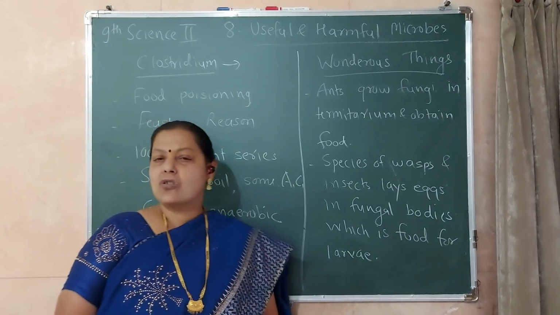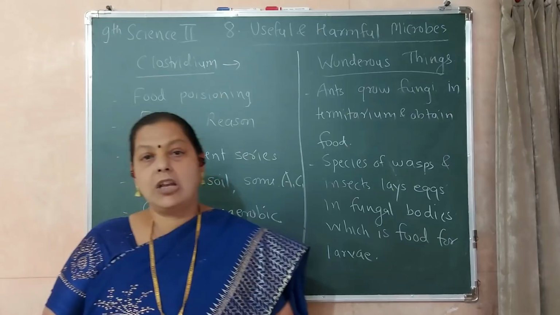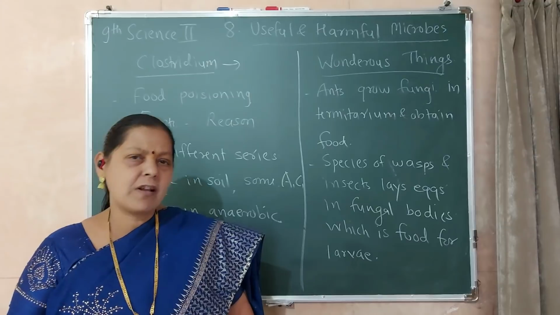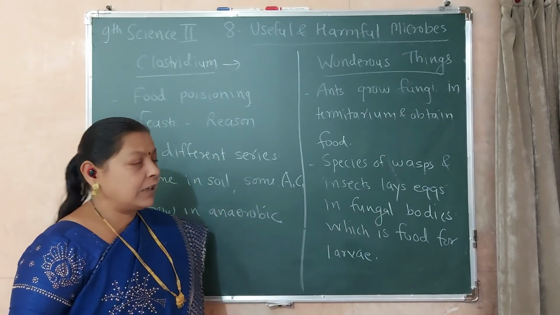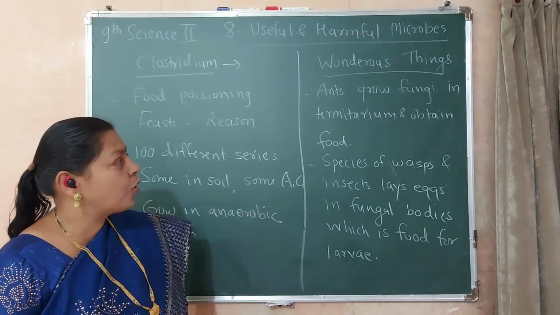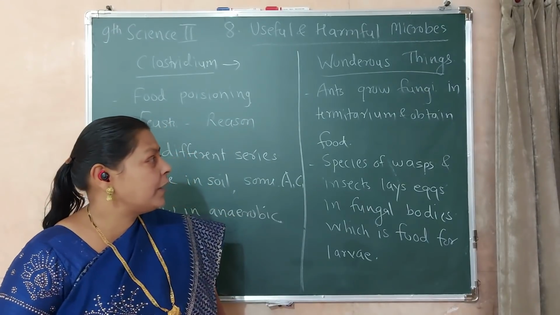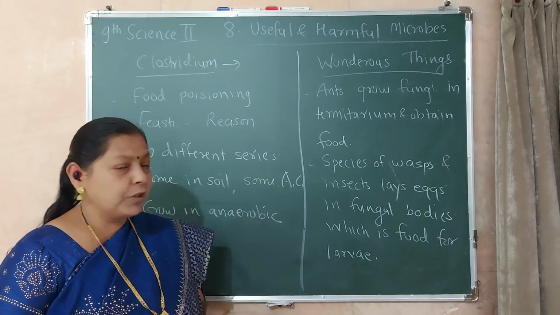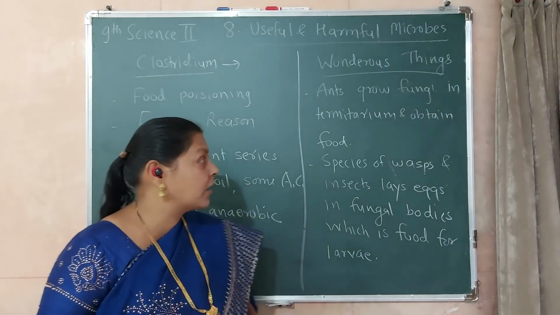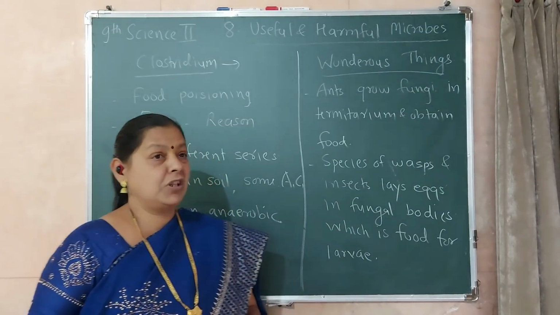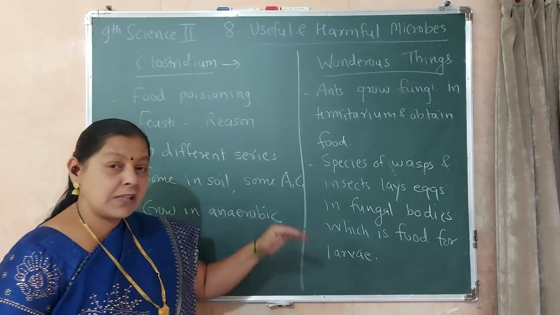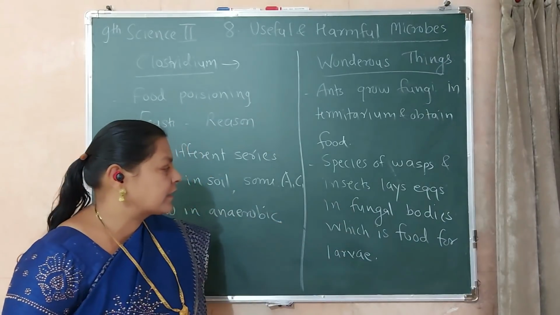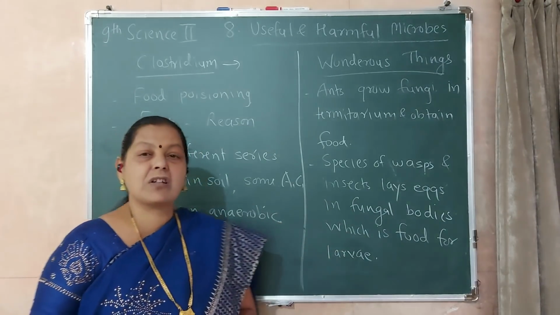Now we know there are so many wondrous things present in nature that we cannot believe. For example, the ants grow fungi in the termitarium and obtain food from it. Ants grow fungi in their nests and produce food from them. As well as the species of wasp, and insects lay eggs in fungal bodies, which is the food for the larvae.